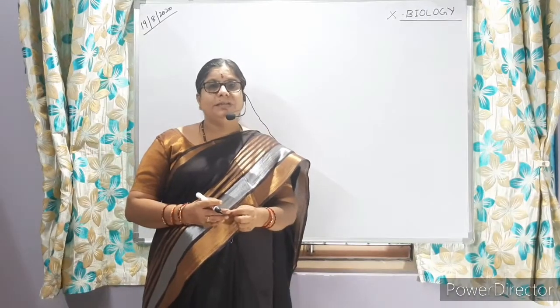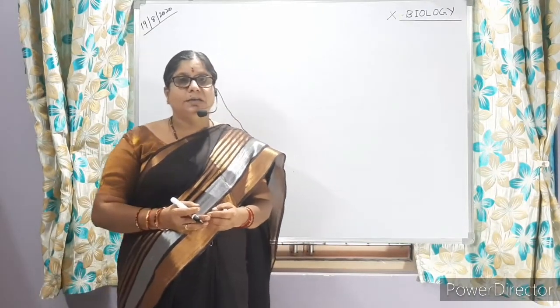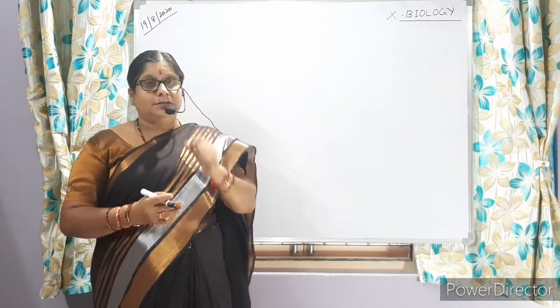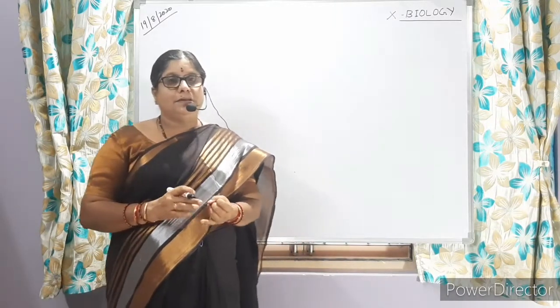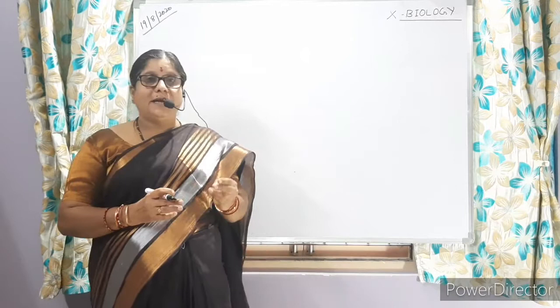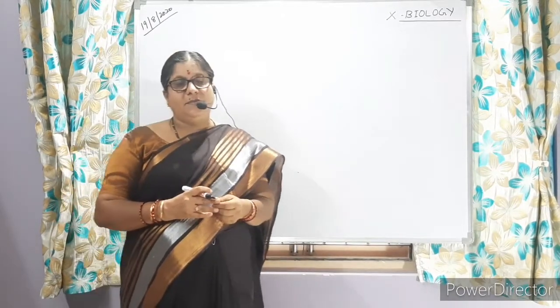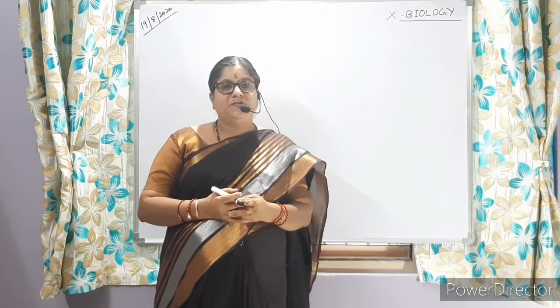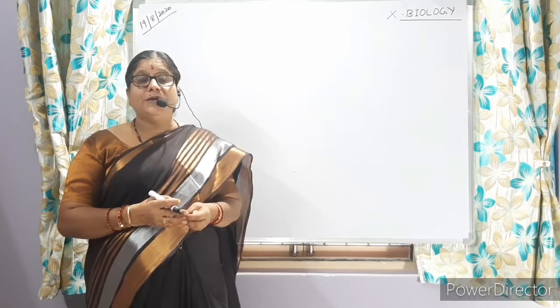Good morning children. Today we will discuss some of the secondary metabolites which are produced by the plants. So what are the secondary metabolites? Just as we learned the names: alkaloids, resins, gums, latex, all these are examples of secondary metabolites. Usually they are not used by the plants for their general growth and development, but they help in the defense mechanism of the plants. But these are very much useful to mankind, so we make use of them in our day-to-day life.